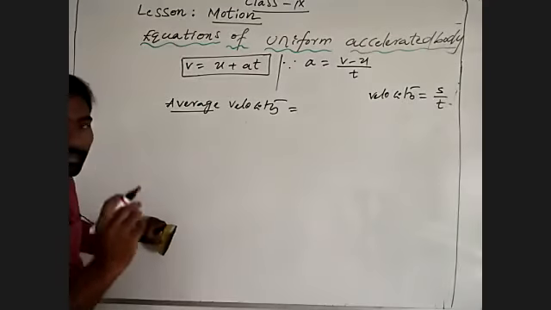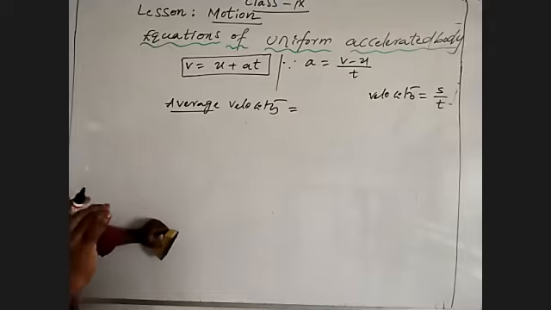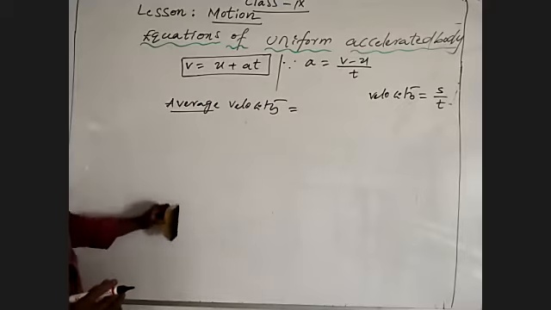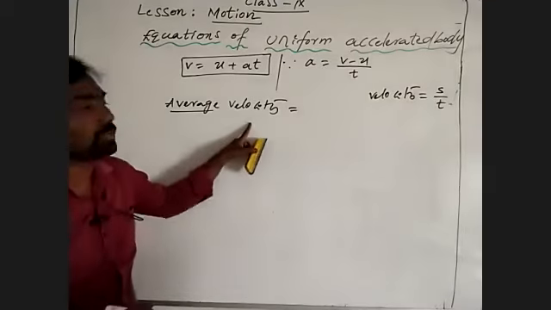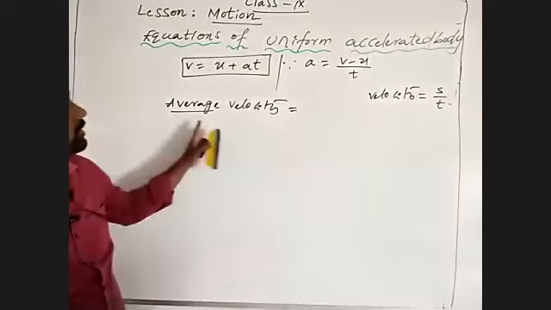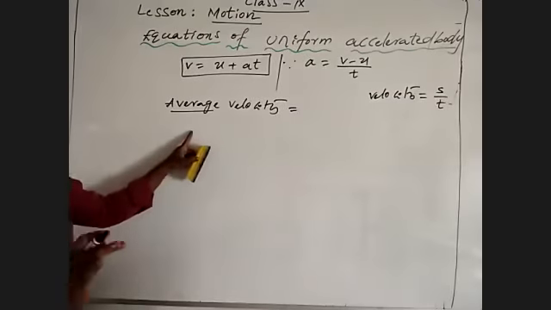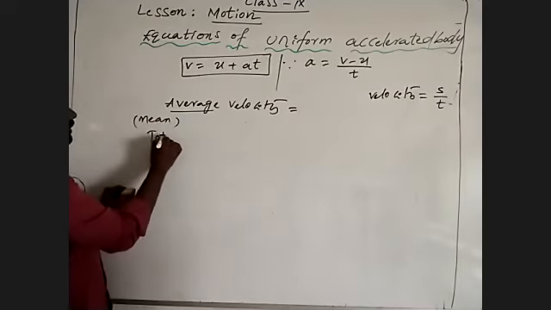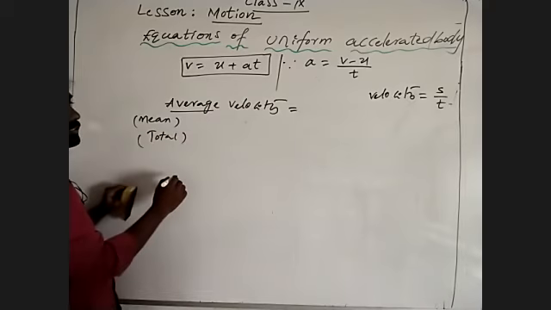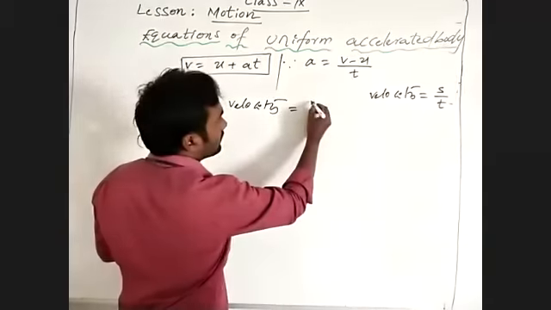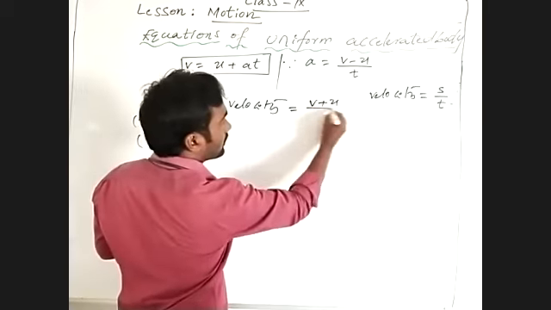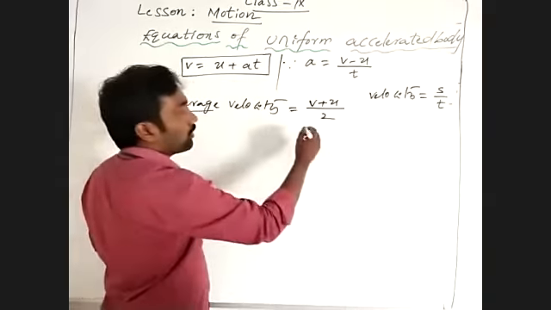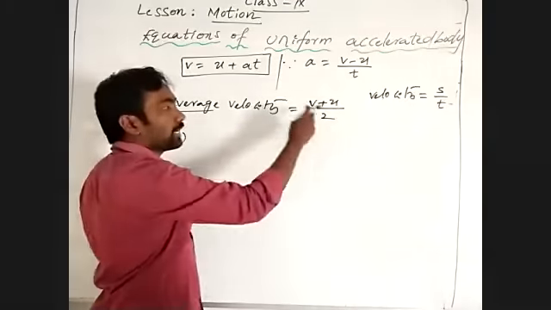So we have two types of velocities: one is initial velocity, one is final velocity. Now I am going by average velocity, meaning the mean of the two velocities: the sum of the observations by the number of observations.